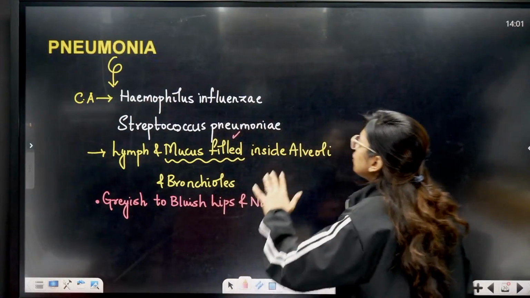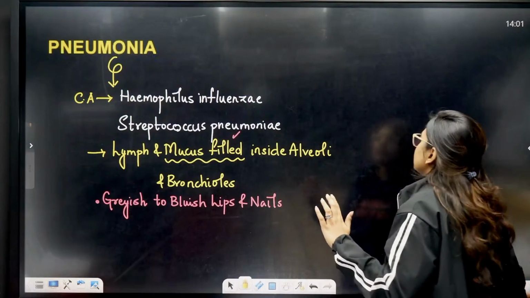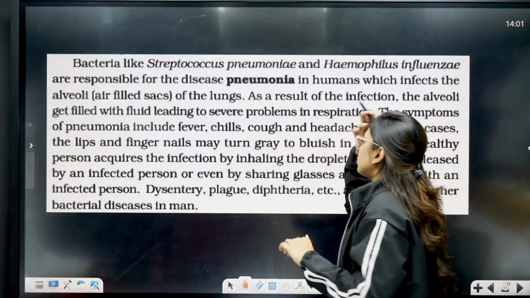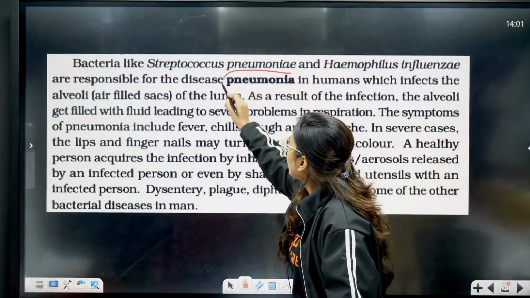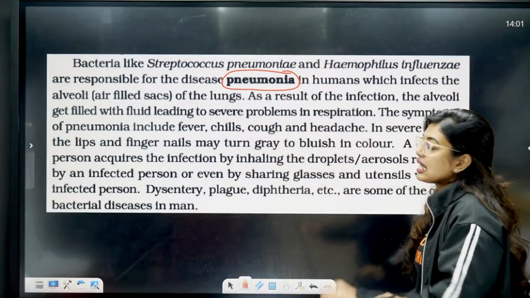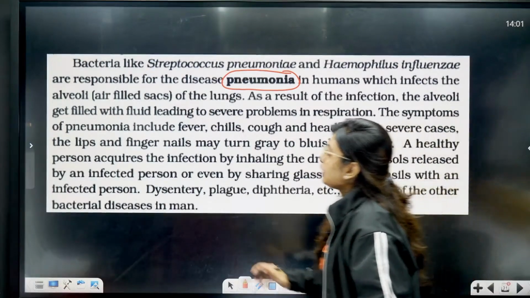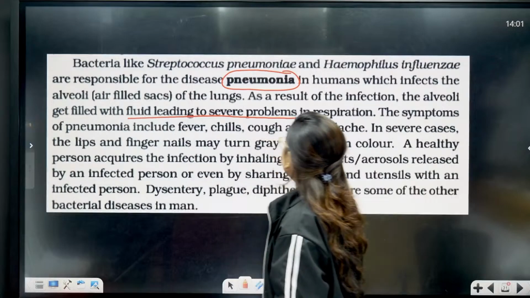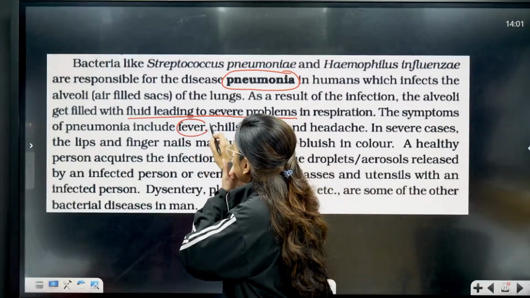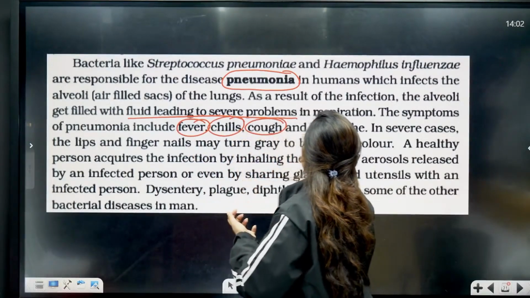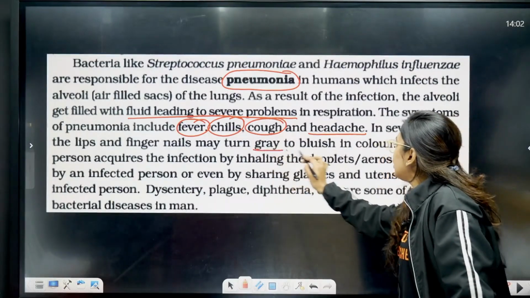This is your pneumonia for you. We will be studying it in depth in human health and diseases, but I have put the NCERT snips so we can just go through that. Look here. Bacteria like Streptococcus pneumoniae and Haemophilus influenzae are responsible for the cause of pneumonia in humans, which infects the alveoli, that is the air-filled sacs of the lungs. As a result of the infection, the alveoli get filled with fluid, leading to severe problems in respiration. The symptoms of pneumonia include fever, chills, cough and headaches. In severe cases, the lips and the fingernails will turn grey to bluish in color.